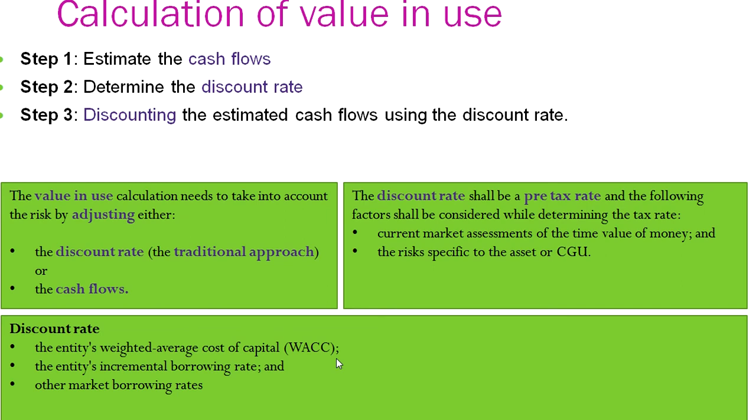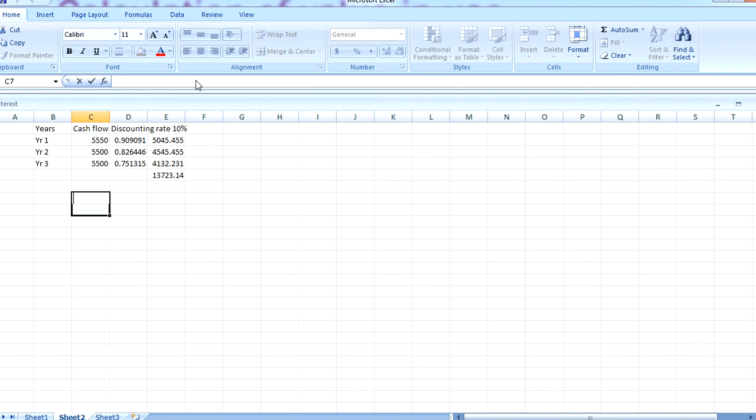So if we are preparing this statement to understand the value in use, in this an example is given that in year 1 the cash flow is expected to be 5550, and year 2 and year 3 the same.